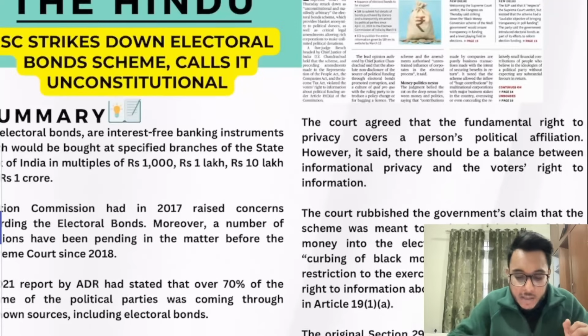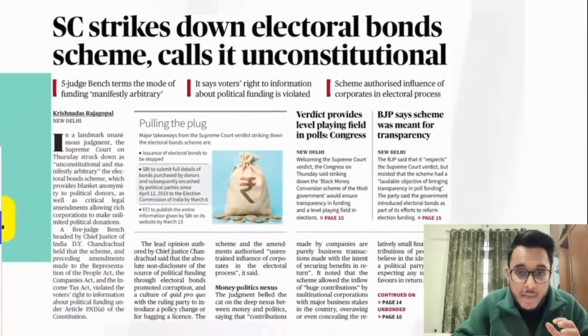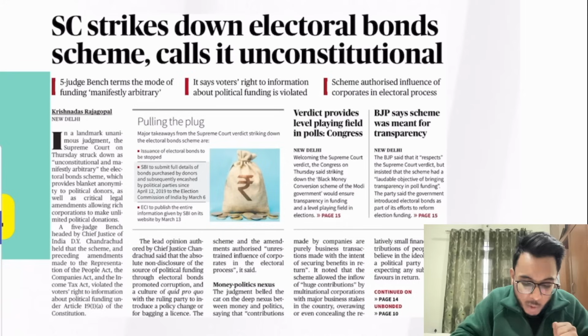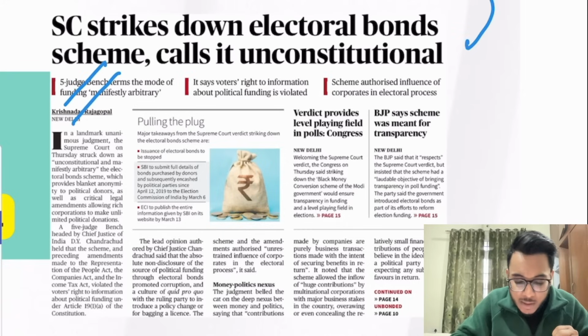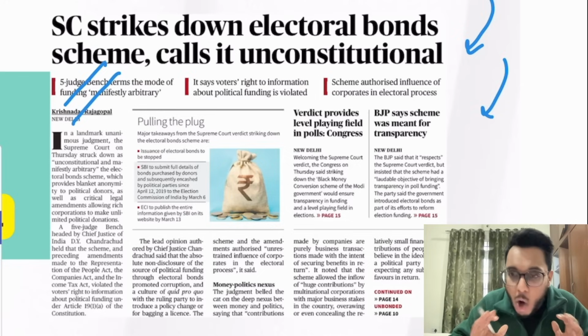Now, the first article that we are going to discuss is a very important development: the Supreme Court strikes down the electoral bond scheme, calls it unconstitutional. On this particular theme, there are a lot of articles in today's newspaper. One article is here, one article is in the editorial, and after the editorial pages also there are 5-6 articles.